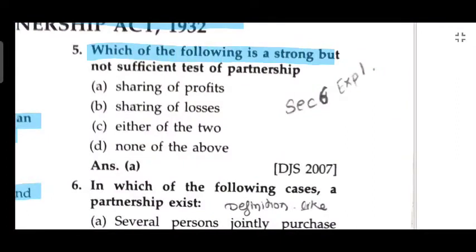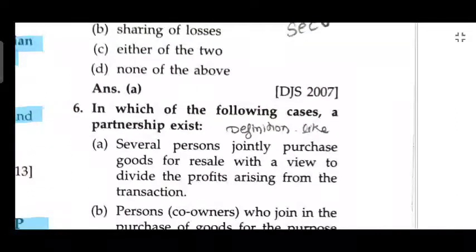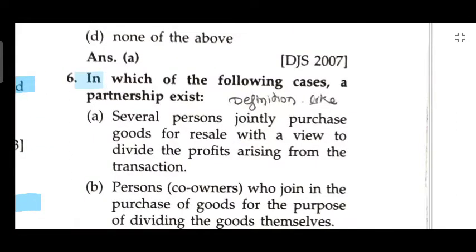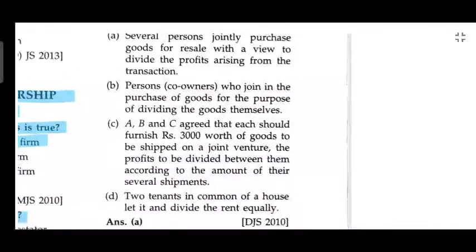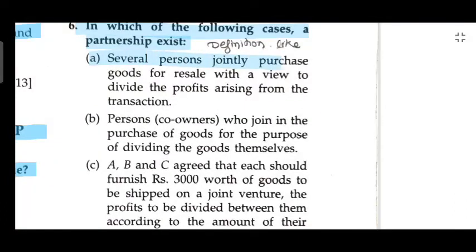Which of the following is a strong but not a sufficient test of partnership? Sharing of profits. In which one of the following cases does partnership exist? Several persons jointly purchase goods for resale without a view to divide the profit arising out of the transaction.